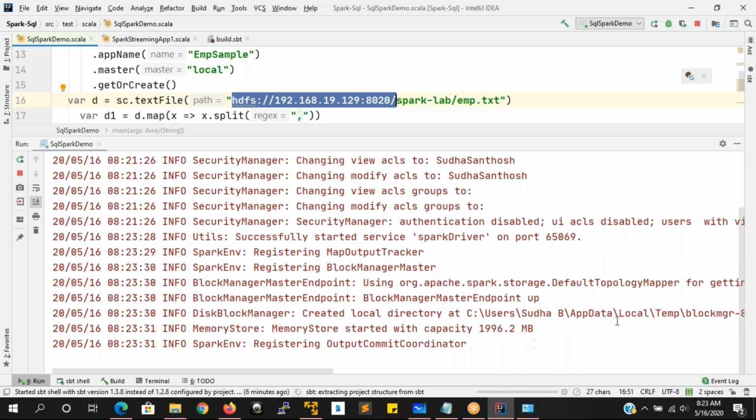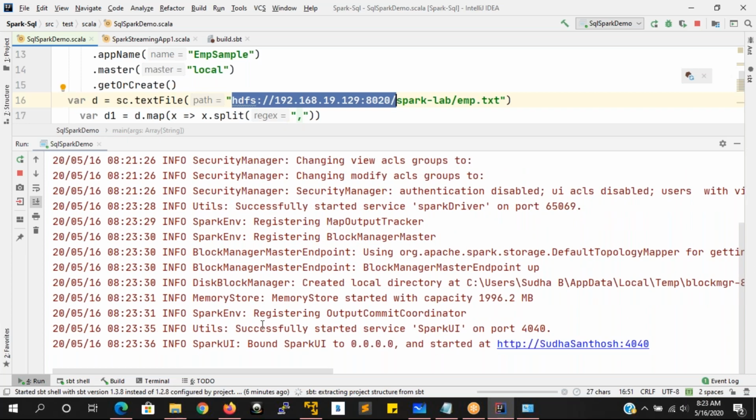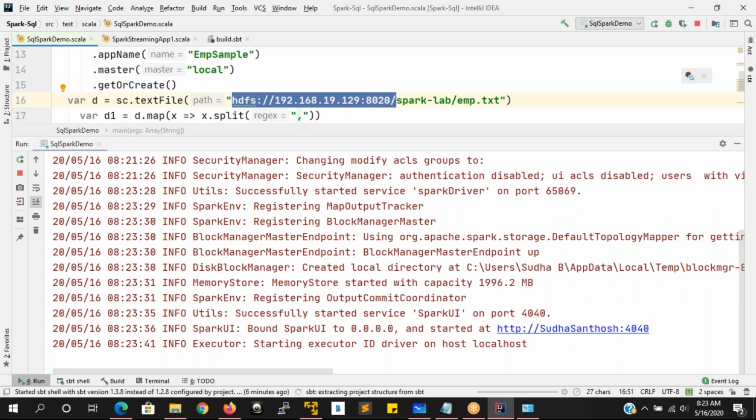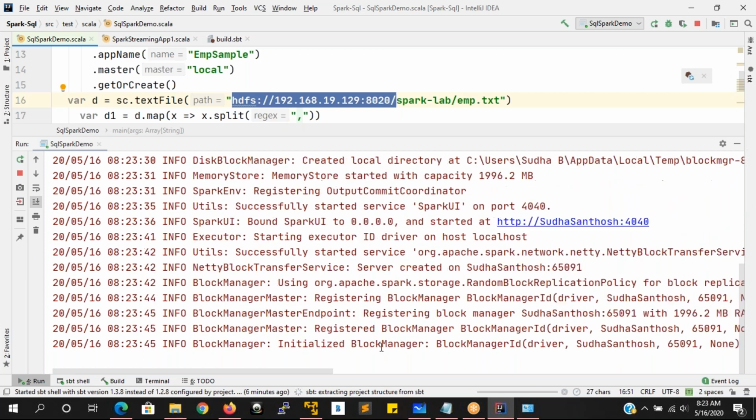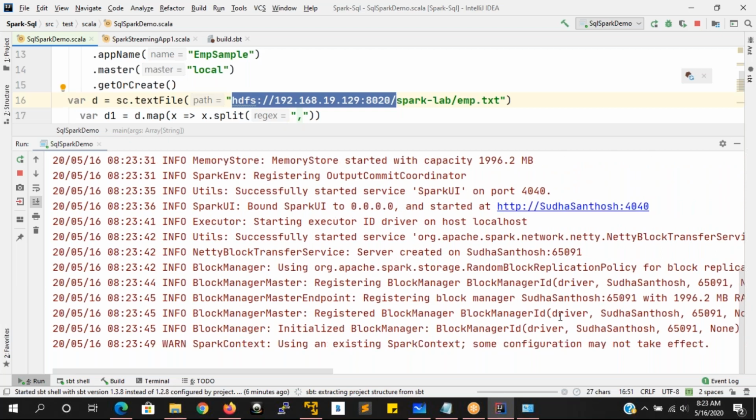Okay, it is creating a local directory for memory, and successfully started Spark UI. This is the location where exactly the job is getting started. Successfully started the networking, and it is trying to read the data from that location.